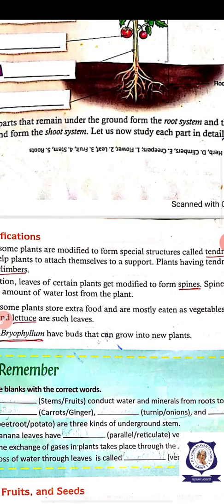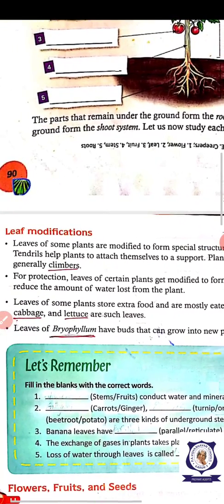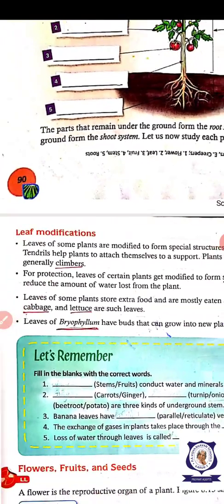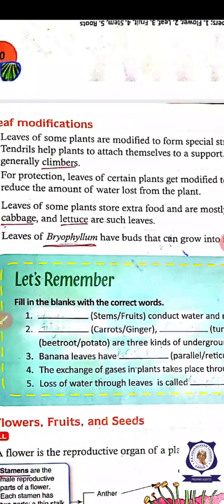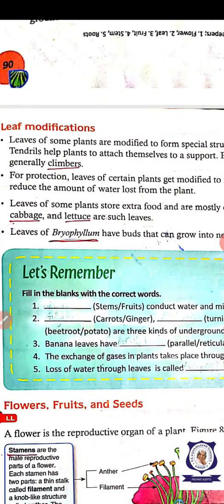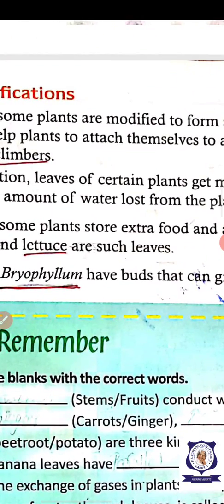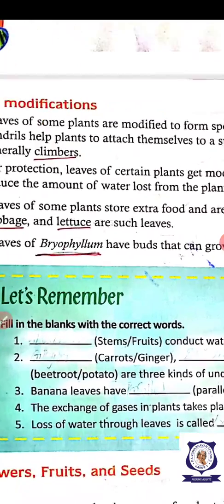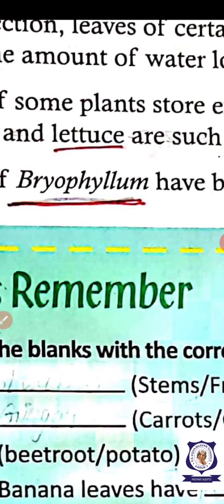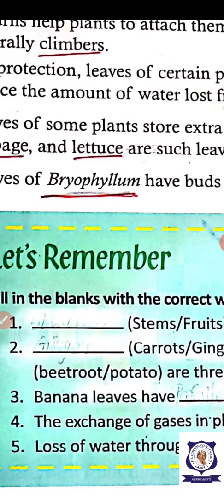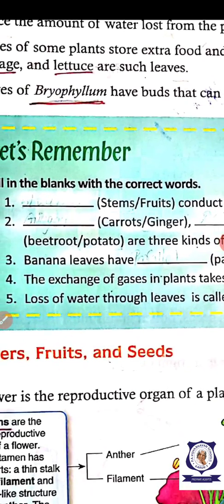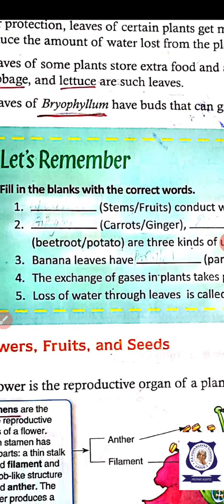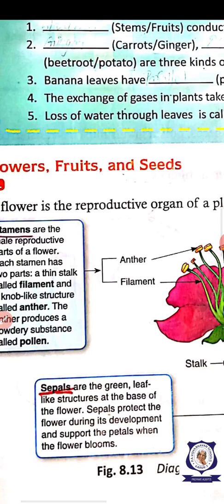Now, in the last class, we studied about the leaf and the leaf modifications, parts of the leaf. Leaf modifications: climbers have tendrils, food is stored in the leaf, that is in the cabbage and lettuce, and the leaf itself does the reproduction, that is in the bryophyllum. We studied. Do you follow? Did you recall it? Okay. If you still didn't recall, then recall again and get the points clear. Okay. And now we are going to see about the flowers.